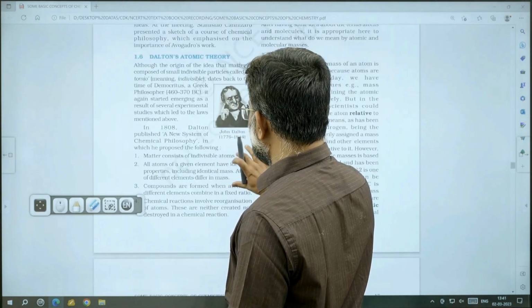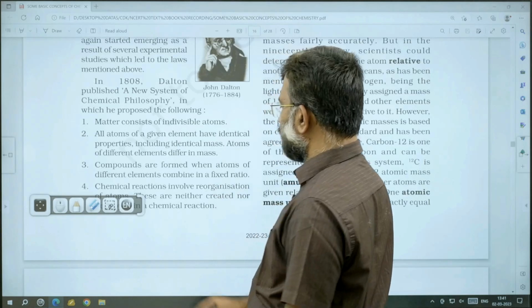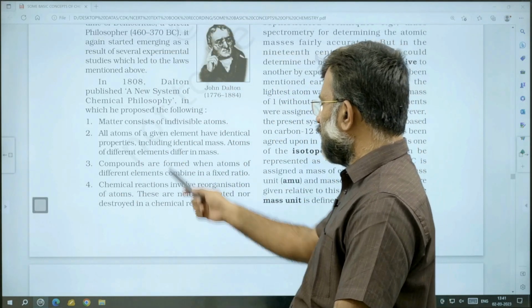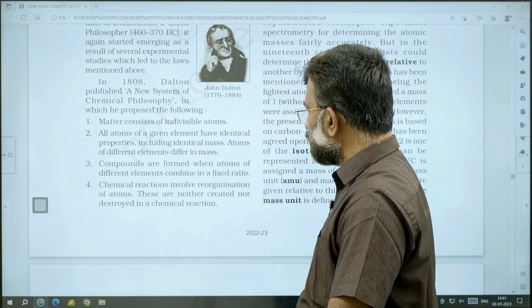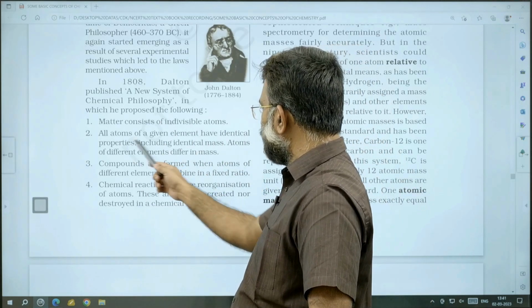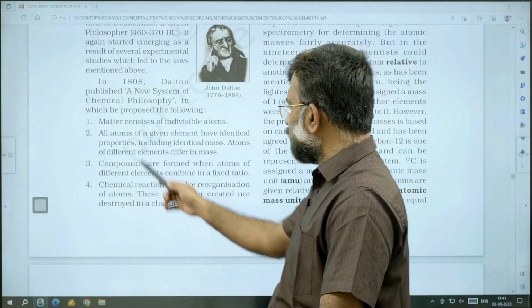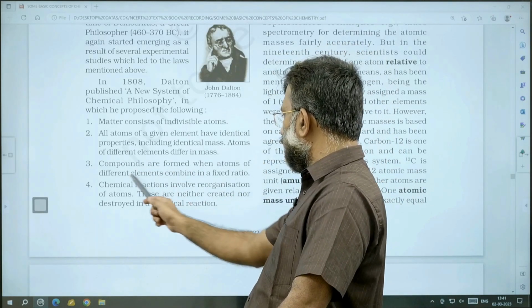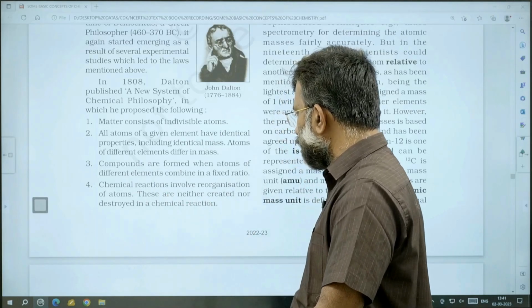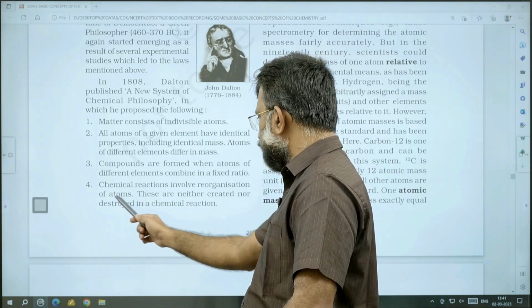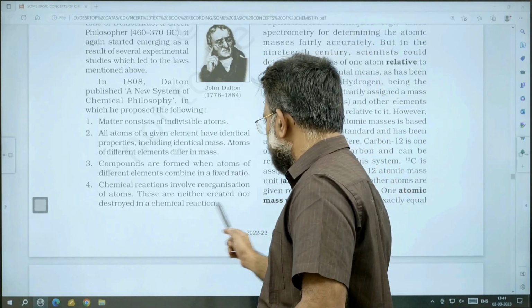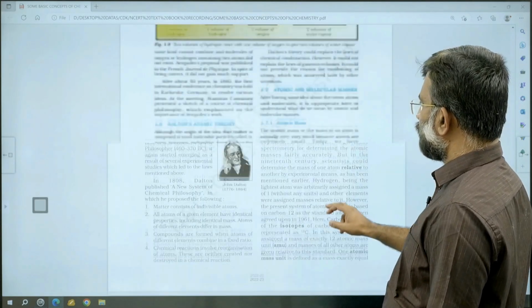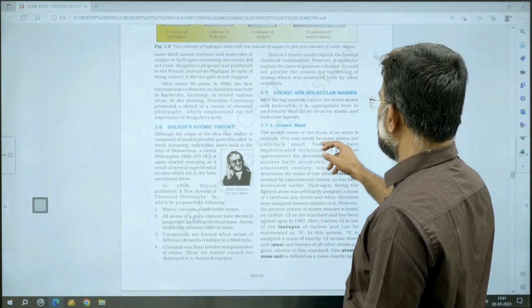Dalton's atomic theory, you can go through it. A few points are commented here. Old theory: matter consists of individual atoms. All atoms are identical in properties. Atoms of different elements are different in mass. Compounds are formed when atoms combine in a fixed ratio. Chemical reactions involve reorganization of atoms. These are neither created nor destroyed, etc. These are the things from Dalton's atomic theory.